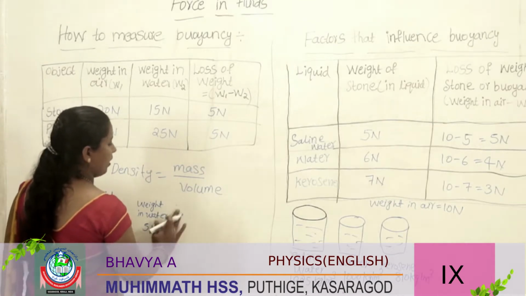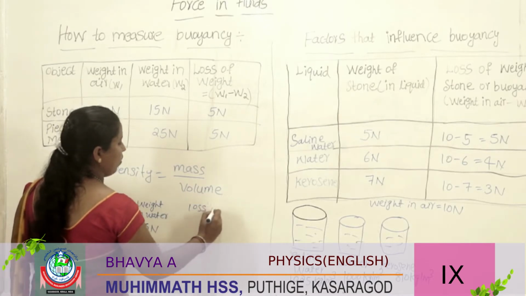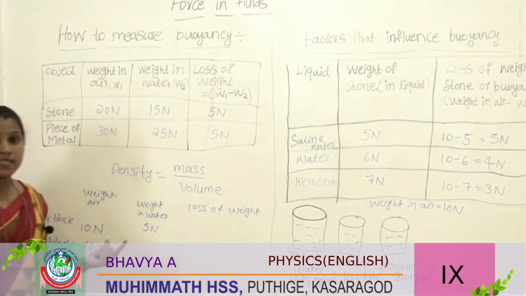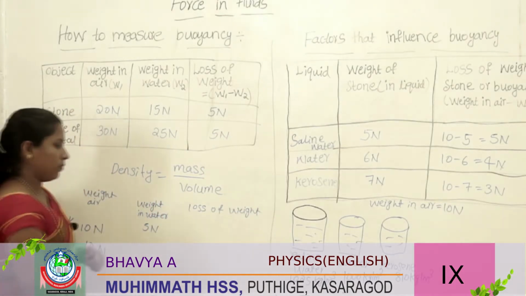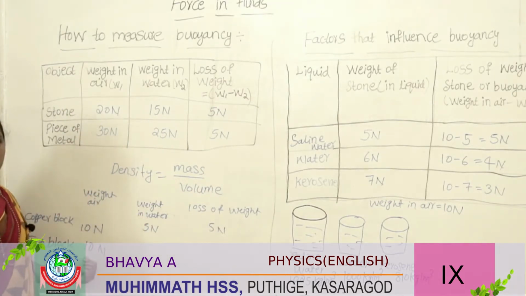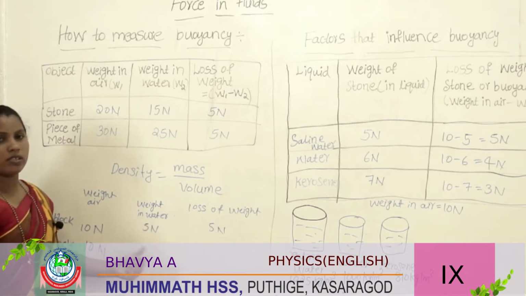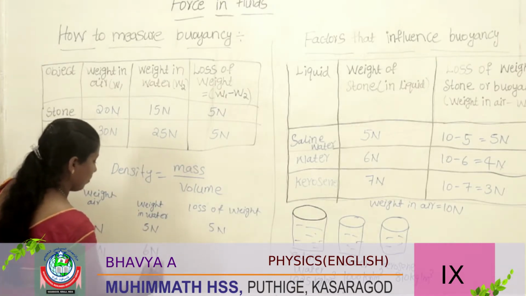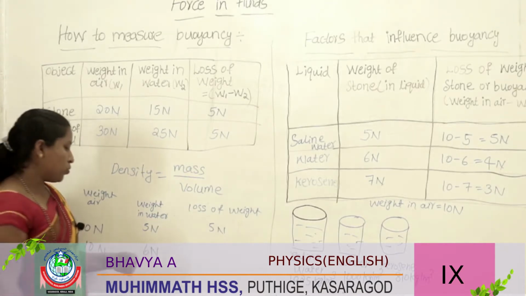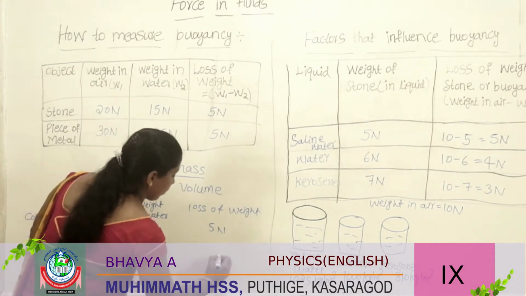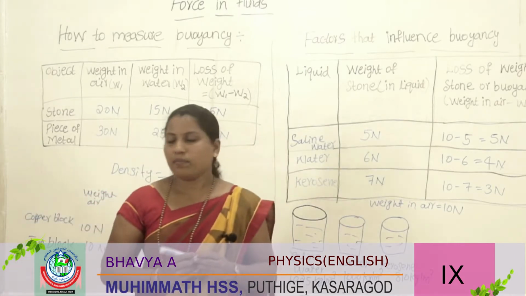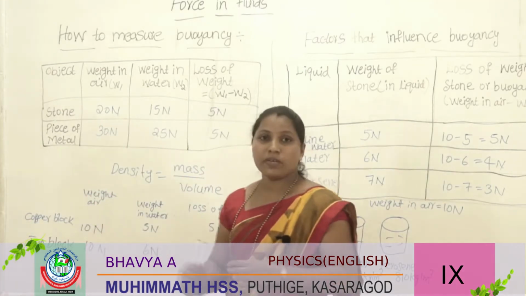Here you should calculate it: 10 minus 5, so 5 Newton. For the iron block, 10 Newton in air, and the weight in water is 6 Newton. So subtract 10 minus 6, which is 4 Newton.